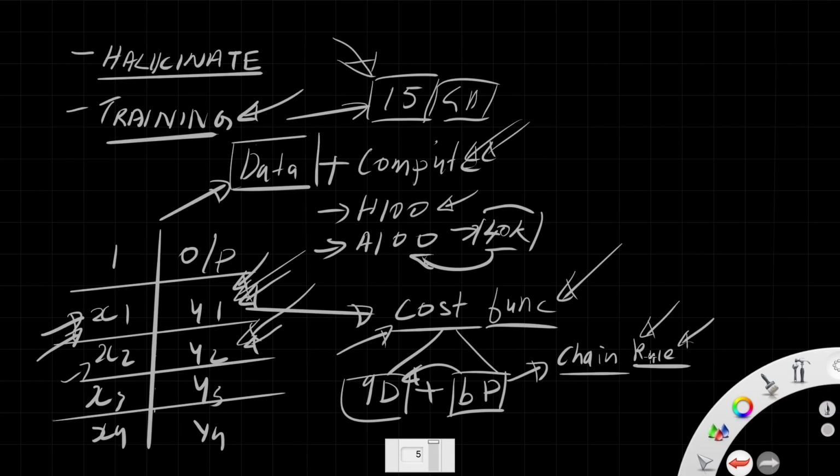This is a mathematical technique invented by Leibniz some 300 or 400 years back, the time of Isaac Newton. You can read all about this in Wiki, very interesting topic, not as complicated as you think. Chain rule, backpropagation, gradient descent, cost function, and another thing called activation function. Activation function is again trying to decide whether a particular neuron is activated or not. There are a couple of different types of these functions, sigmoid, ReLU, etc.